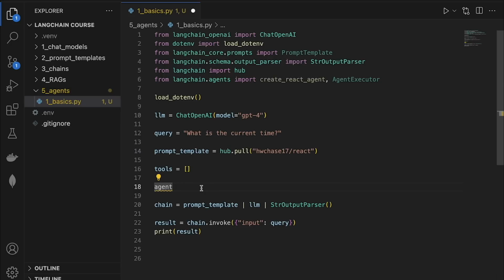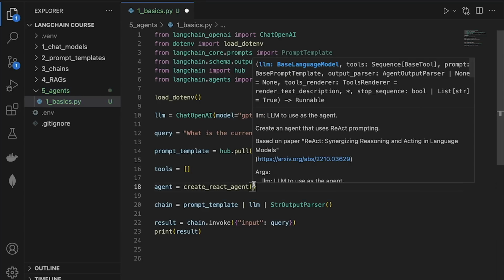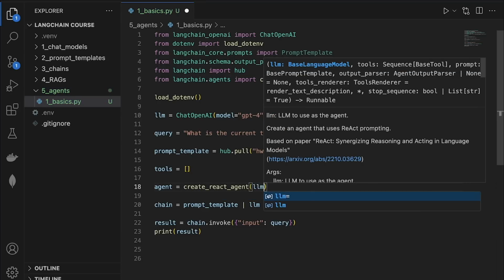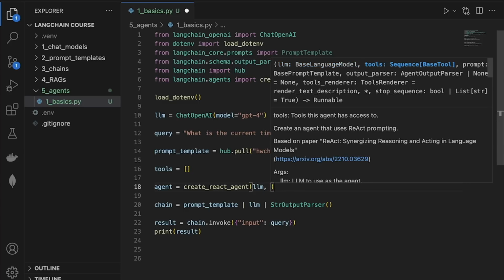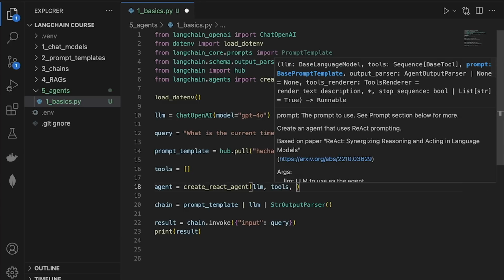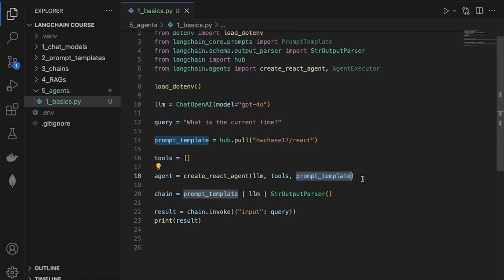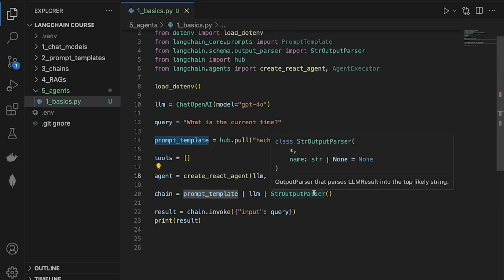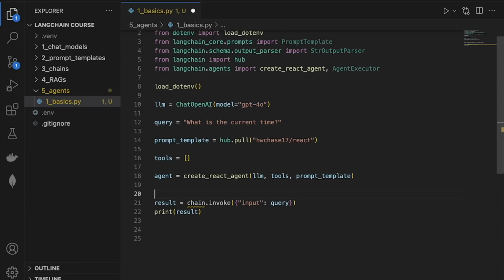But for now, I'm going to come down here and say agent equals create_react_agent. Inside of this, I'm going to pass in the LLM, which in this case is GPT-4o. I'm going to pass in my tools, and then I'm going to pass in my prompt template, which we are going to be pulling from LangChain hub. And what I'm going to do is remove this chain, and now we're going to declare an agent executor.